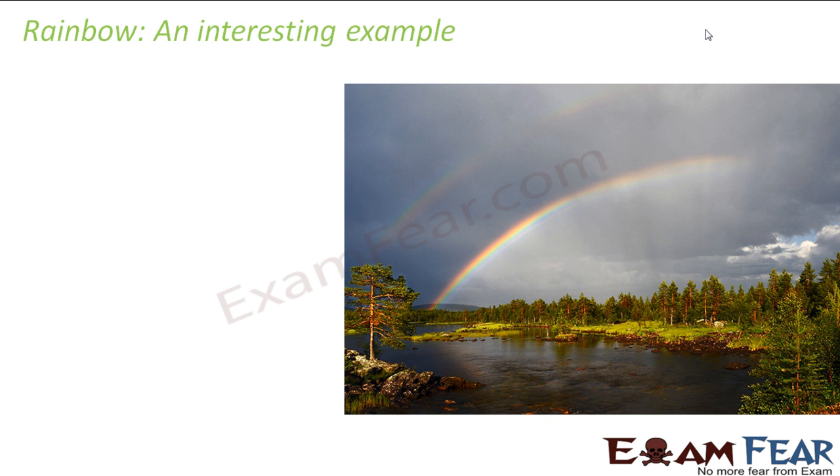That means the sun is shining on one part of the sky, whereas there is a little bit of rain or cloud on the other part of the sky. And this scenario comes generally just after a rain, and that is when we see a rainbow. But why and how is a rainbow formed? That is the question.